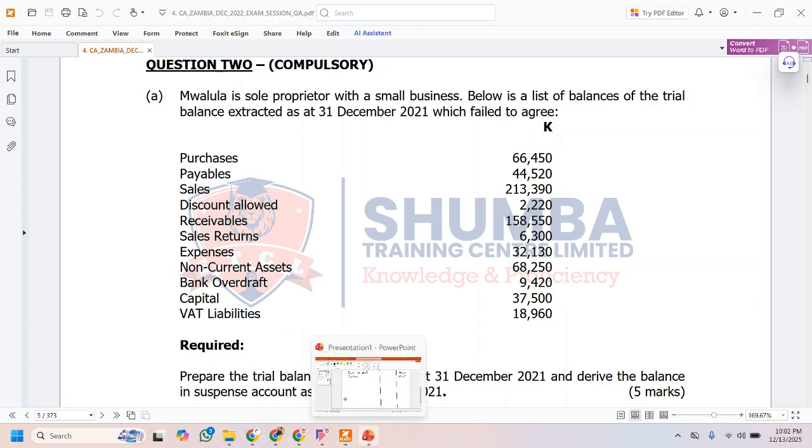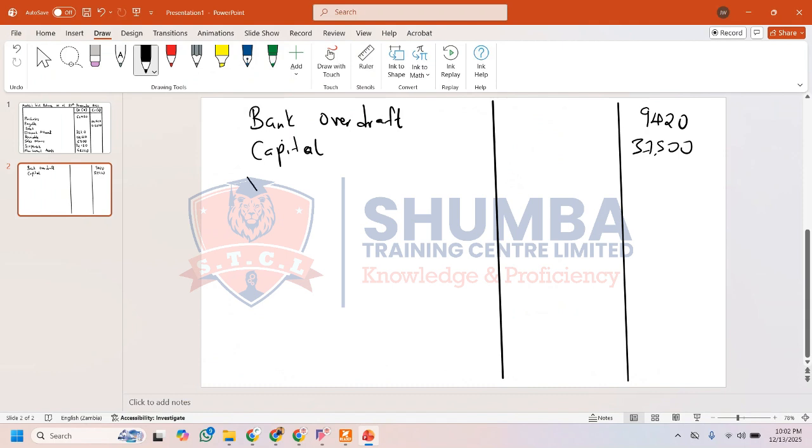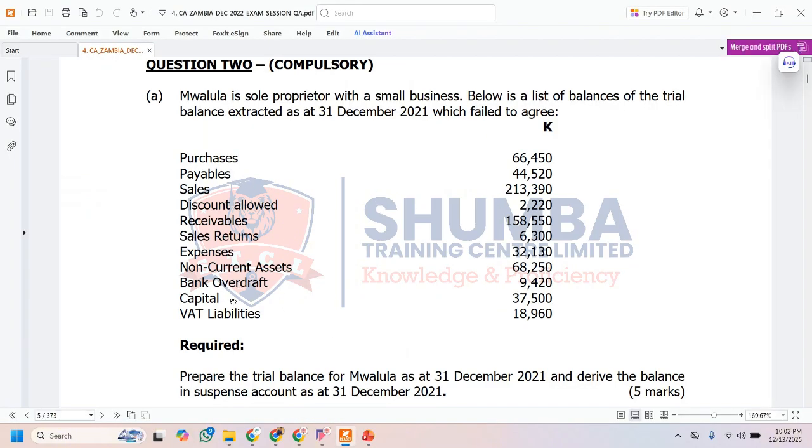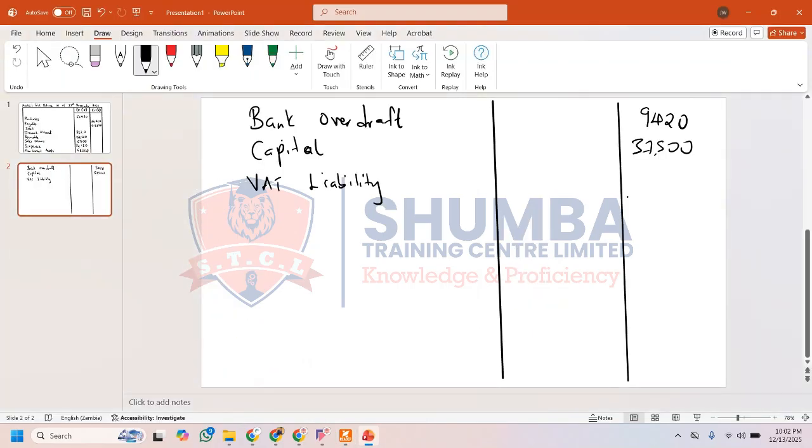So let's put our VAT over here. VAT liability. Let me just write it properly. So the VAT liability here is how much? 18,960. So a liability is going to be a credit balance. 18,960.